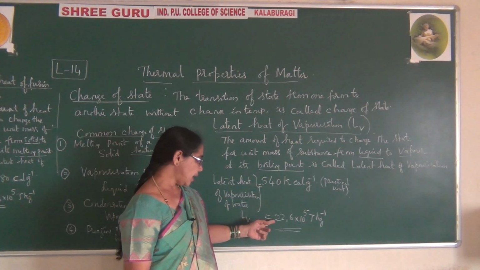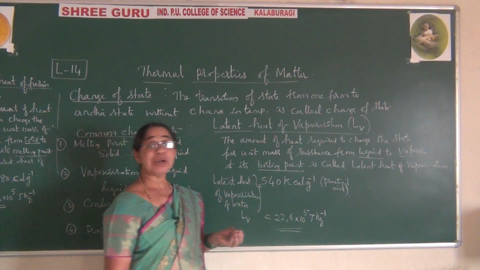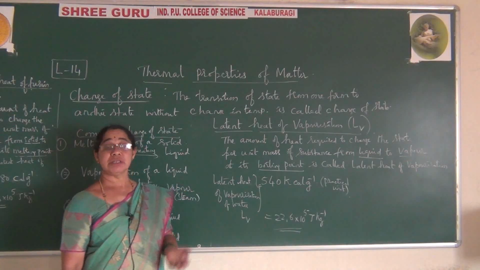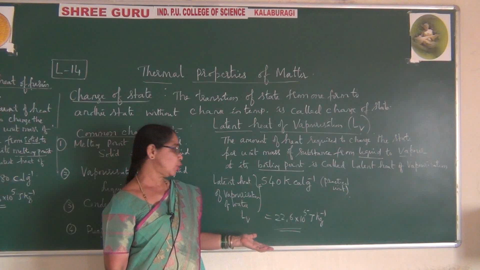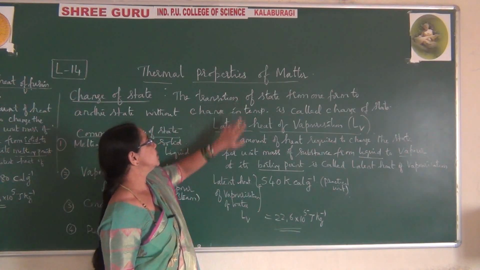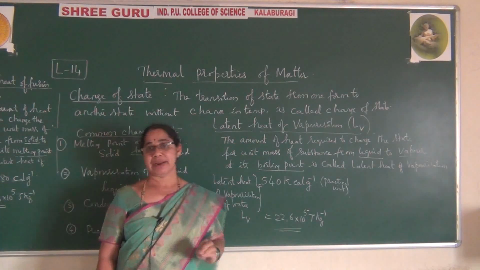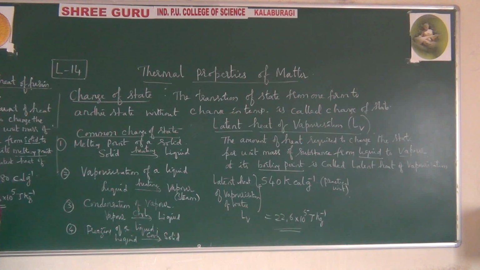So again, if you take 1 kg of water, you are supplying 22.6 into 10 raised to 5 joules. So a very big amount of heat it is. If you supply this much heat, it converts from liquid to vapor, and that is called latent heat of vaporization.